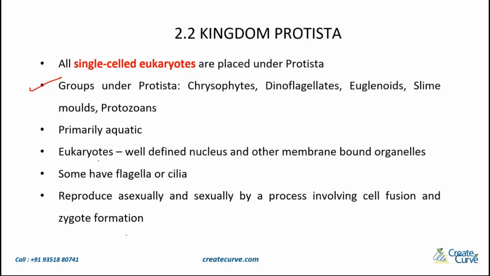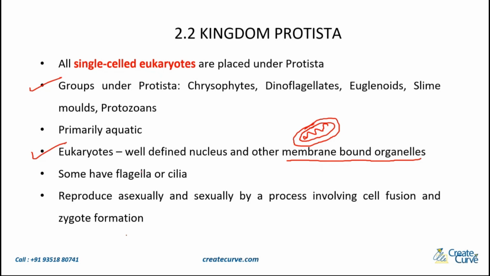Now, what are eukaryotes? Eukaryotes will have a well-defined nucleus and other membrane-bound organelles, because this is not seen in the prokaryotes. In prokaryotes, you don't have a well-defined nucleus. It is just going to be floating in the cytoplasm. But in eukaryotes, you have a well-defined nucleus and other membrane-bound organelles. If this is, let us say, a rough drawing of a mitochondria, it's going to have a membrane around it. So these are membrane-bound organelles, which you do not see in the prokaryotes.